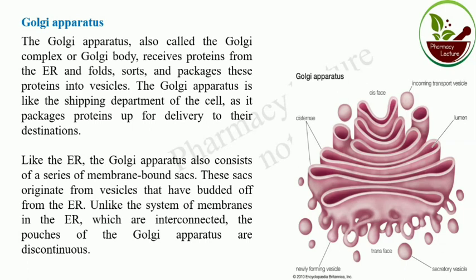Like the endoplasmic reticulum, the Golgi apparatus also consists of a series of membrane bound sacs. See the figure. These sacs originate from vesicles that have budded off from the endoplasmic reticulum. Unlike the system of membranes in the endoplasmic reticulum, which are interconnected, the pouches of the Golgi apparatus are discontinuous.